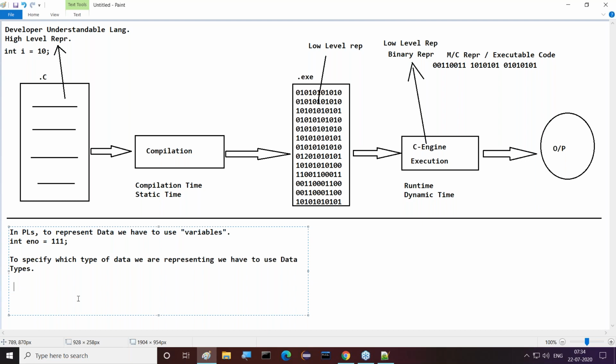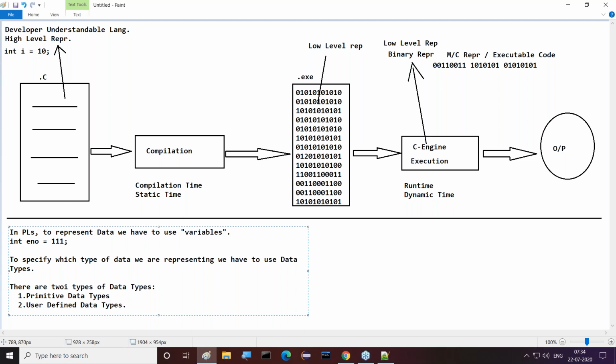In general, two different categories are available in data types. What are the two types of data types? First one is primitive data types. Second one is user-defined data types. But in today's conversation, I don't require user-defined data types.